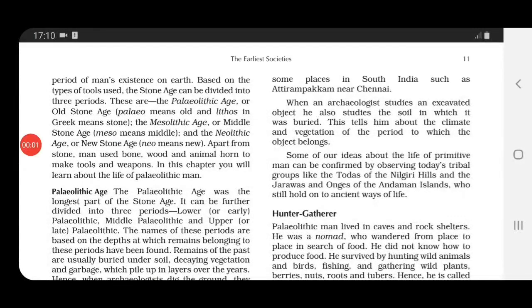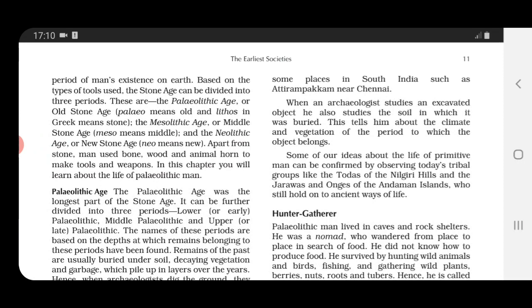Now children, for making tools and weapons apart from stone, which other things did man use? Man used bone, wood, and animal horn. But mostly stone was used, because it was widely available. Also, on the basis of tools used, the Stone Age can be divided into 3 periods, on the basis of types of tools used.